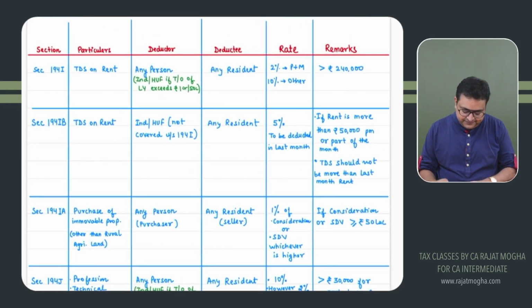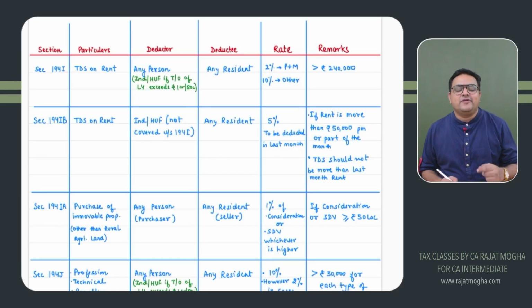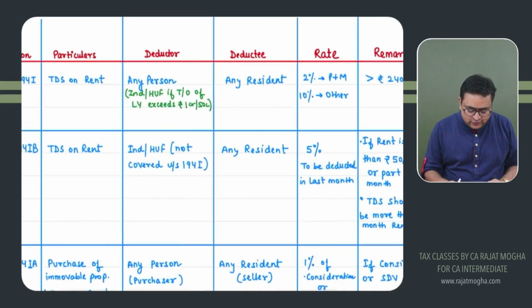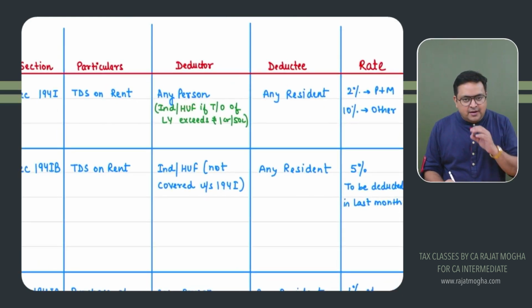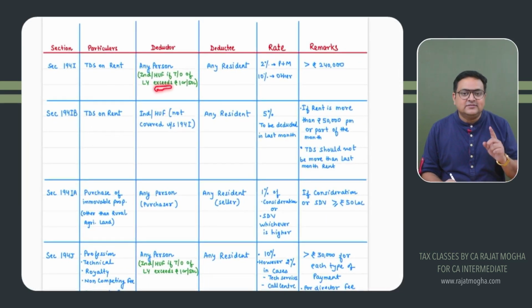Come to the next section. Section 194I, again an important section, that is TDS on rent. So whenever you will be getting rent, TDS would be deducted by the deductor. Any person who is paying rent to you, this any person could be a company, partnership firm, or any other person. It could be an individual or HUF also, provided their turnover of the last year is more than 1 crore or 50 lakh, as the case may be. So an individual or HUF can also deduct TDS under this section, provided their turnover of the last year is more than 1 crore if they are carrying on business, 50 lakh if they are carrying on profession.